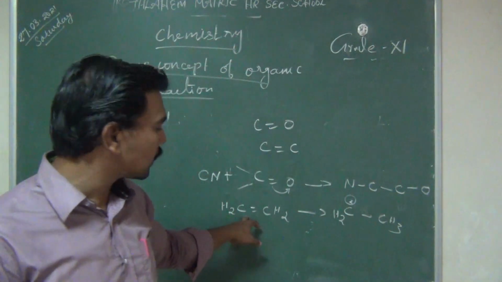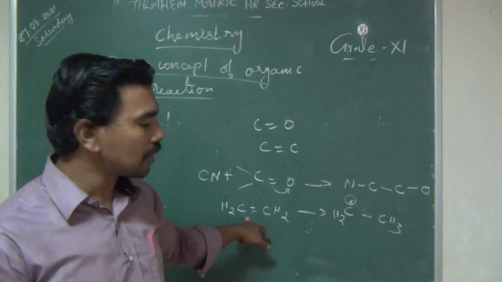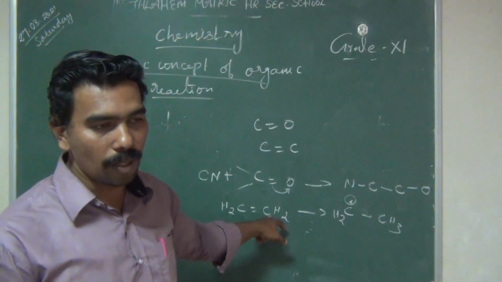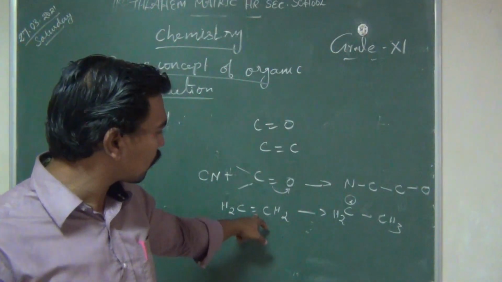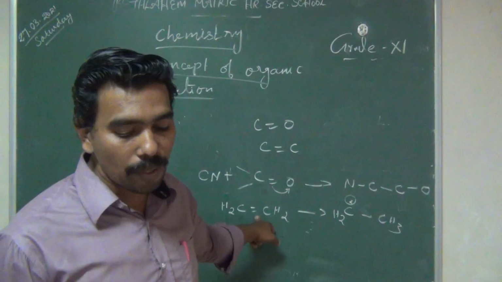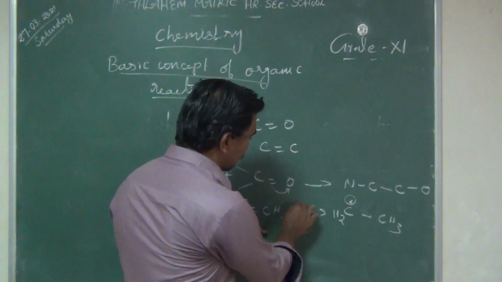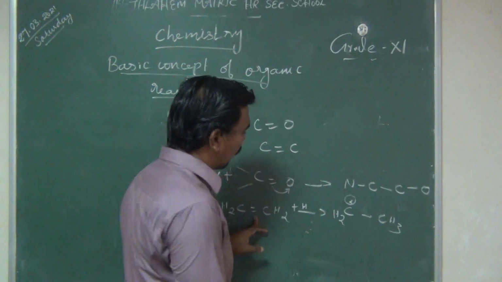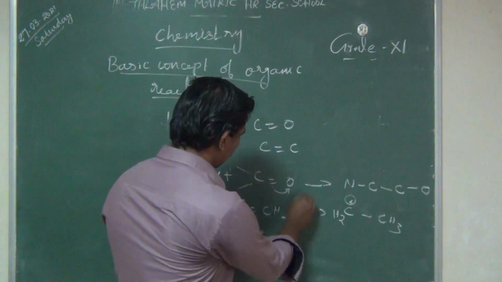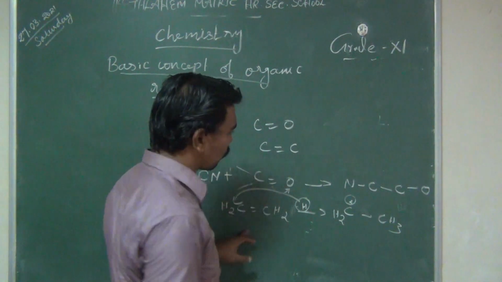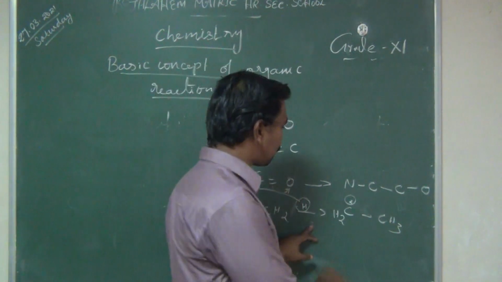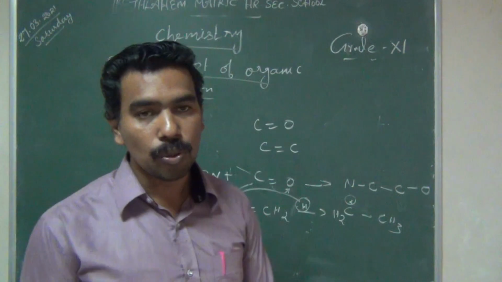The next thing is the ethene. Ethene means a carbon-carbon bond. This carbon-carbon bond brings in one new bond with the hydrogen or electrophile to get CH3, CH2.